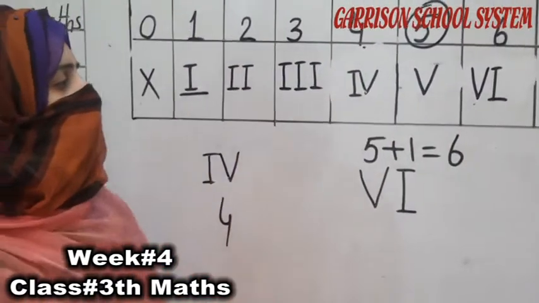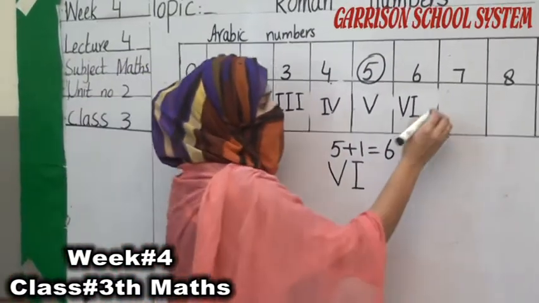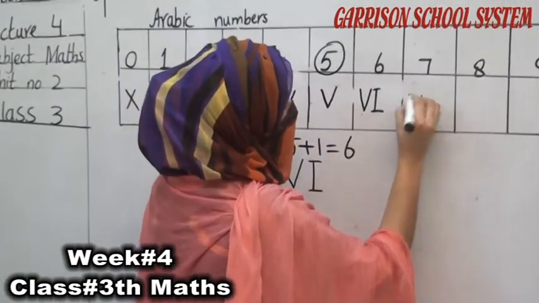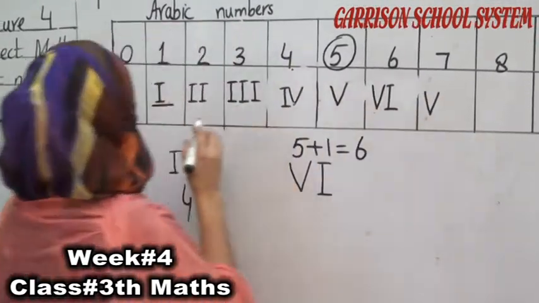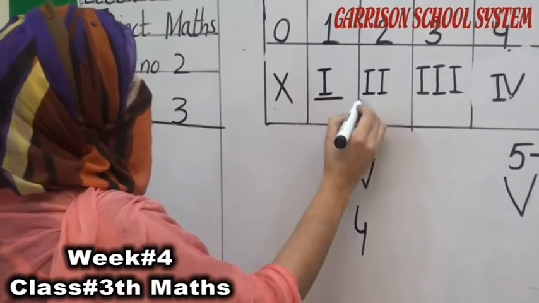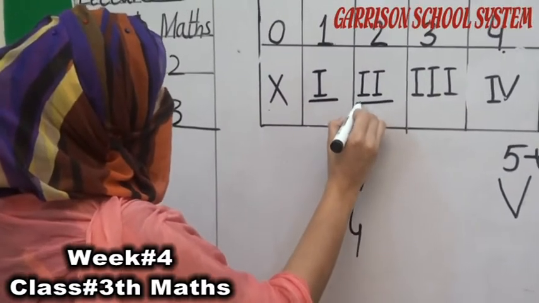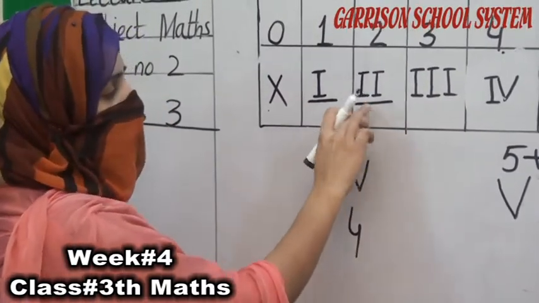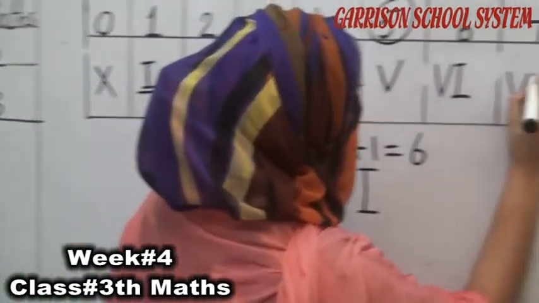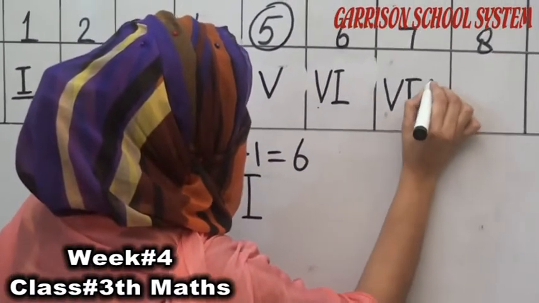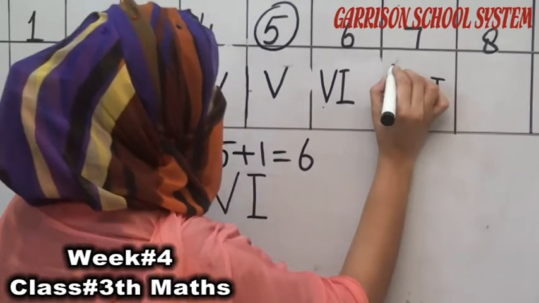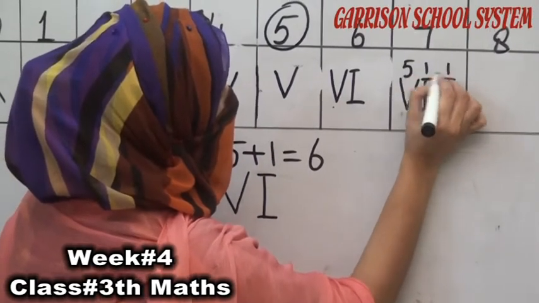Now move to the number 7. V is representing the number 5 and 5 plus 1 is 6. Now move to the 2. Here are 2 I's for 2, so we have to write here 2 I's. This is 5, this is 6, this is 7.